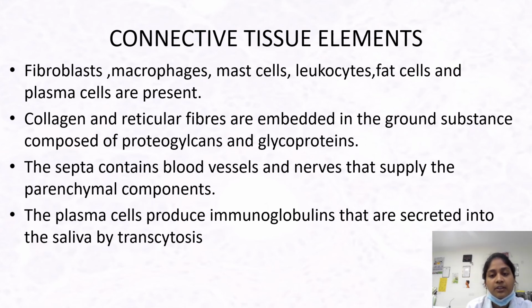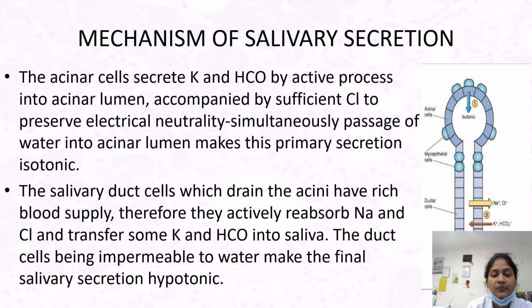Collagen and reticular fibers are embedded in the ground substance composed of proteoglycans and glycoproteins. The septa contain blood vessels and nerves that supply the parenchymal components. The plasma cells produce immunoglobulins that are secreted into the saliva by transcytosis.